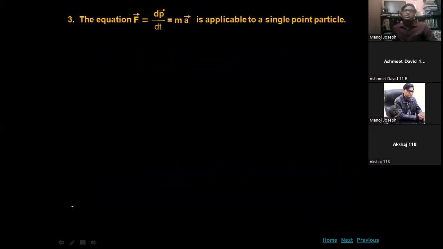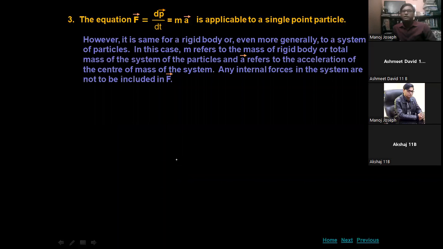So the equation, the rate of change of momentum is equal to mass into acceleration, is applicable to a single point particle. However, it is the same for a rigid body or even, more generally, for a system of particles. I will teach you the system of particles after some time. It will come in your exam. That is the next to next chapter.